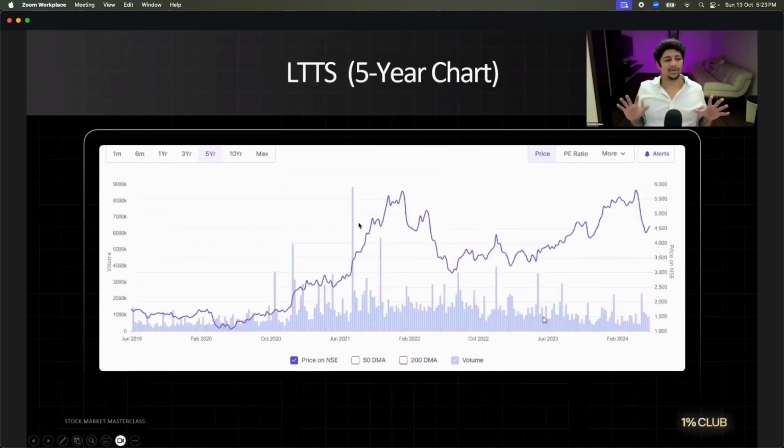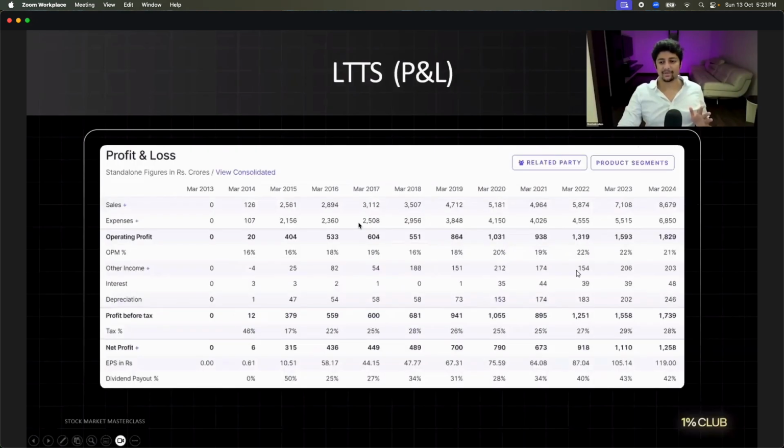Oof. A little weird. The last 5 years stock price is not great. That means the revenue is weird. Okay, let's look at the revenue for the last 5 years. Look at this. 4751, 49, 587, 186. Profit 864, 1000, 938. That means it's too fluctuating. Up and down, up and down, up and down. So can I say this is risky?